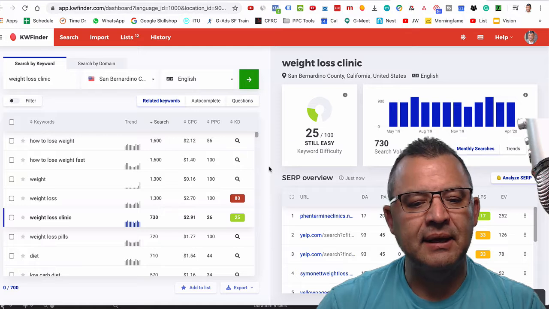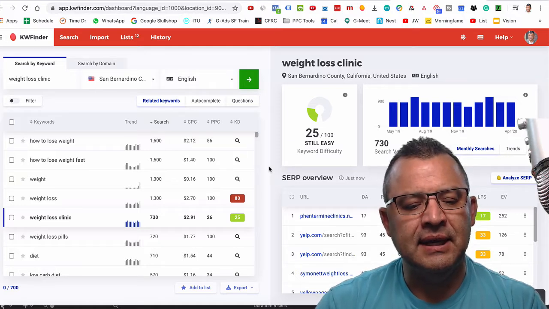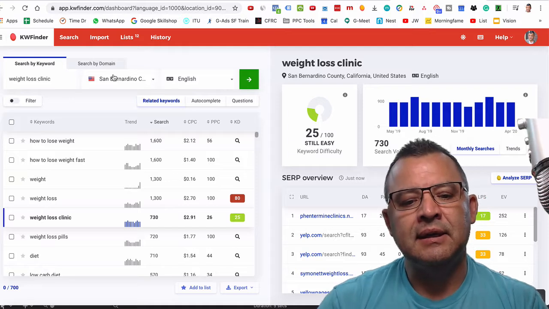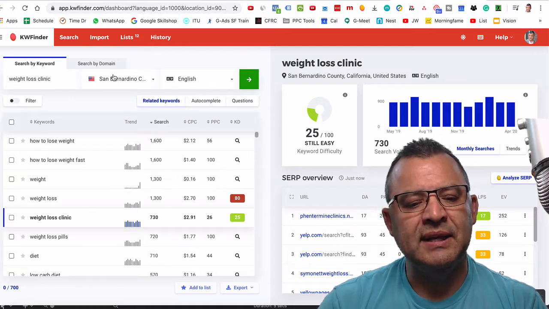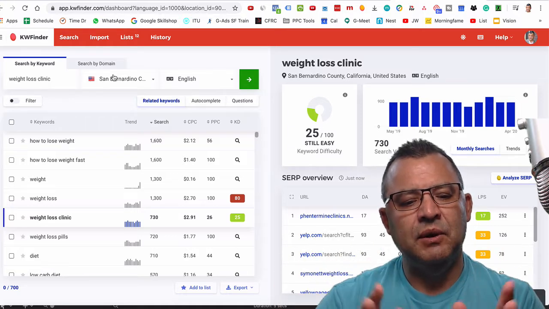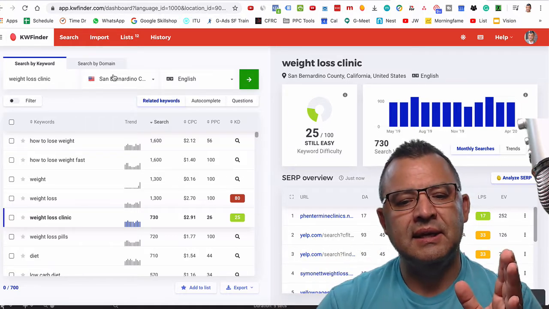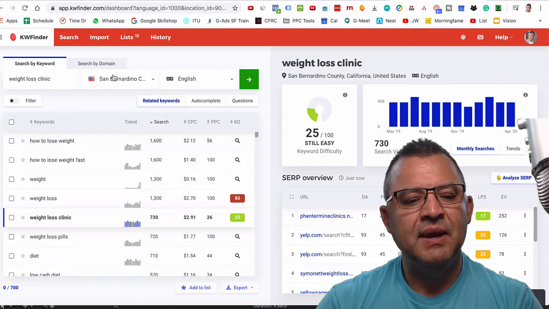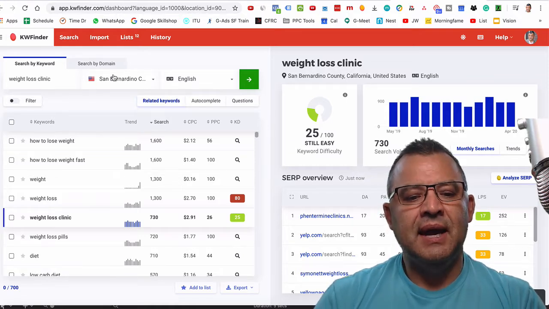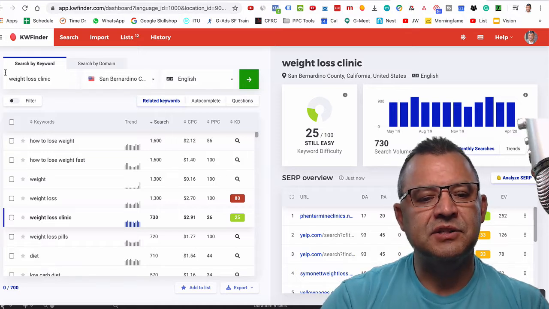I have a client of mine, and they're in Southern California. They're in San Bernardino County, and it's a weight loss center, and so I'm going to be doing an example of keyword research. I'll walk you through here on Mangools KW Finder, and I'll show you how I do my keyword research.